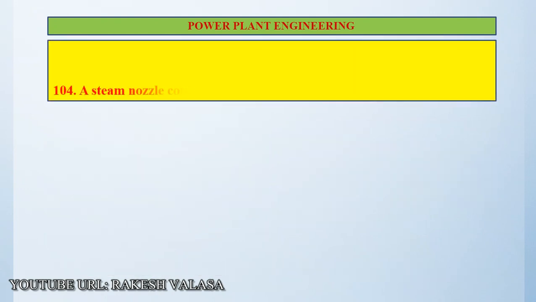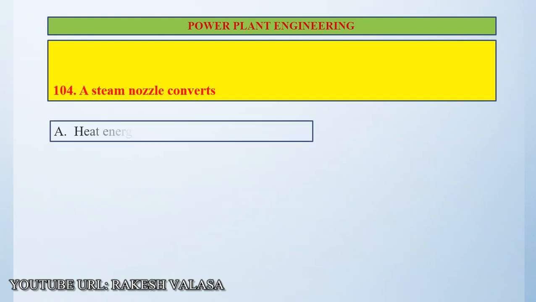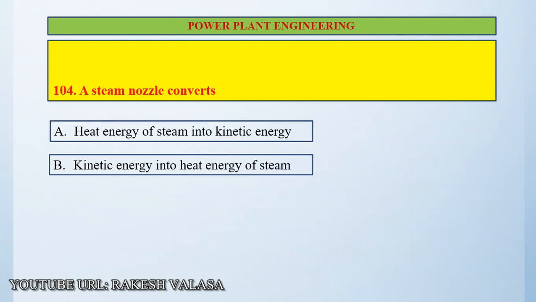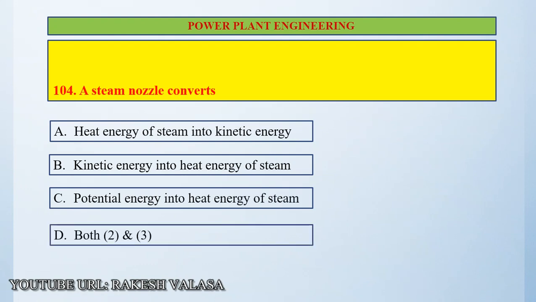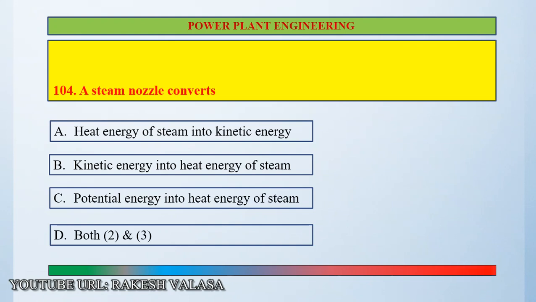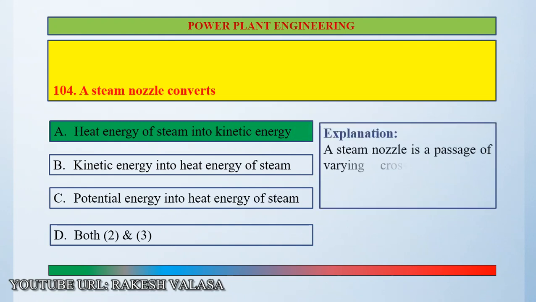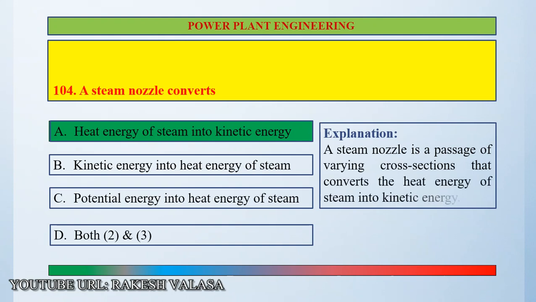Question number 104. A steam nozzle converts option A heat energy of steam into kinetic energy, option B kinetic energy into heat energy of steam, option C potential energy into heat energy of steam, option D both B and C. Correct answer is a steam nozzle converts heat energy of steam into kinetic energy. Explanation. A steam nozzle is a passage of varying cross sections that converts the heat energy of steam into kinetic energy.